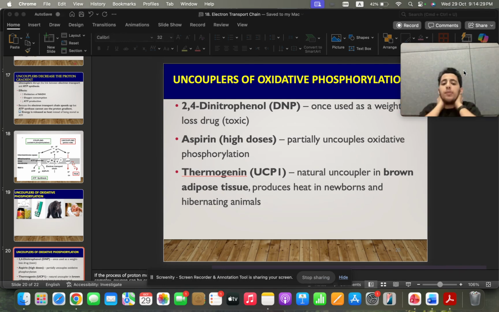But what about thermogenesis and UCP? Brown adipose tissue: you might ask why it's found in infants and bears, and why not in me? Because you and I are big creatures. We are 60, 70, even 80 kilograms, pushing 100. We have a large metabolism, and that metabolism provides heat for our body temperature to stay the same, 37 Celsius. But a baby is 2.5 to 3 kilograms. They need something to produce heat for them because their metabolism is not enough. And that's where brown adipose tissue comes in. Same thing with hibernating animals.